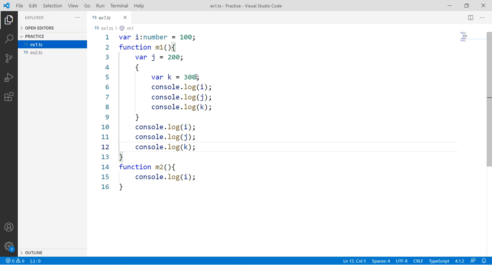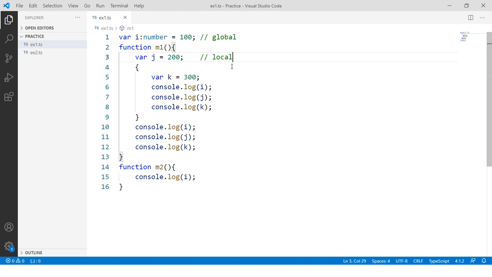Now, the first declaration. The first line, I created the variable i. It is a number equal to 100. This one I call a global variable. Sir, why is it called a global variable? Because this variable is available for all the functions. It is available for M1, and it is available for M2 also. That is why I call this variable a global variable.